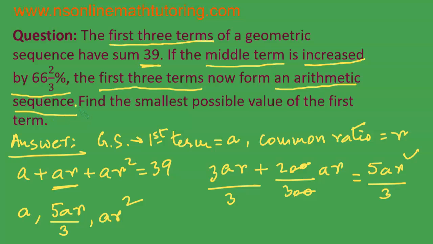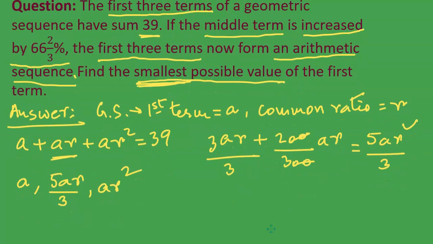These now form an arithmetic sequence. Find the smallest possible value of the first term. This is important. Smallest possible value. So these three terms form the first three terms of an arithmetic sequence. Hence, there should be a common difference between the terms. So first of all, let us take the first two terms.